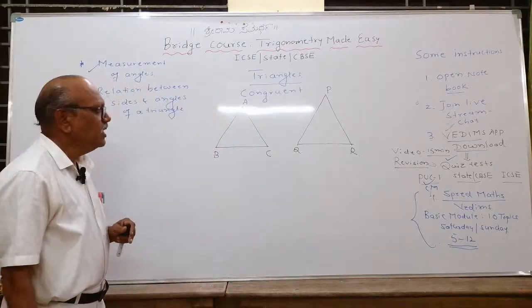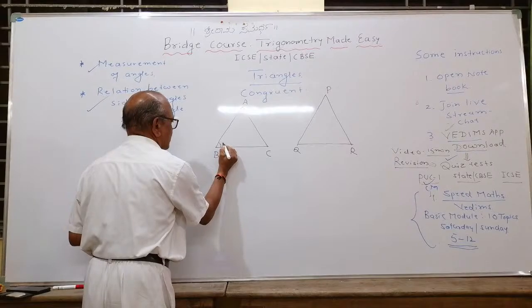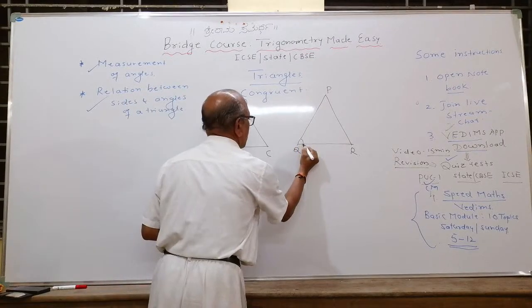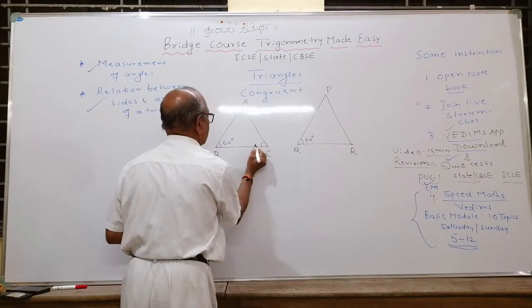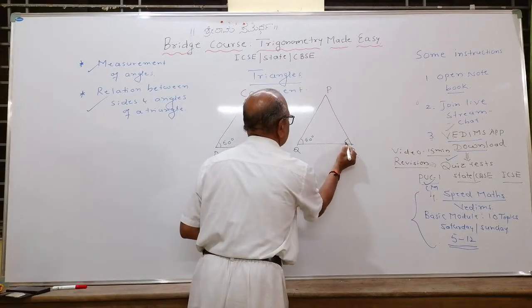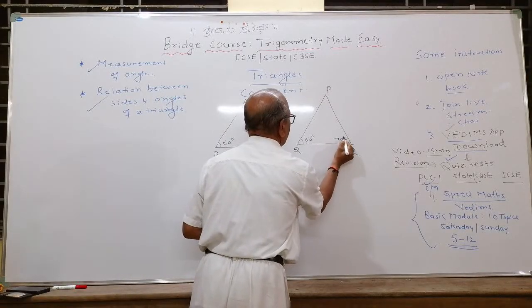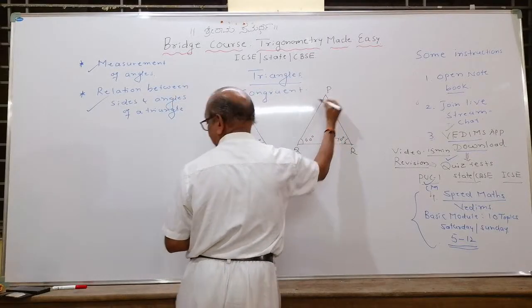To call two triangles congruent, suppose that this angle B is 60 degree. This angle Q is also 60 degree. This angle C is 70 degree. Imagine this one is also 70 degree. Can any one of you tell me what will be angle A and what will be angle P?